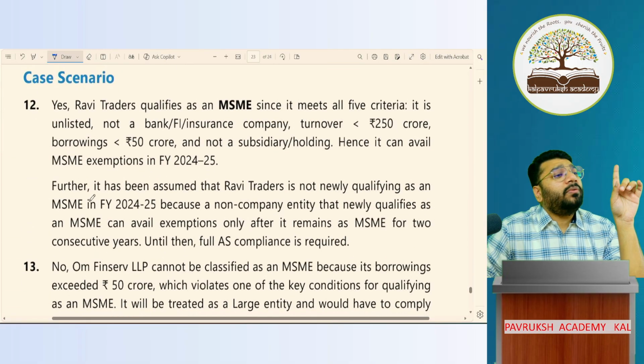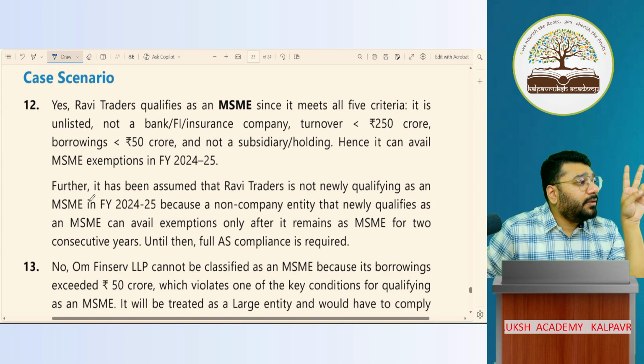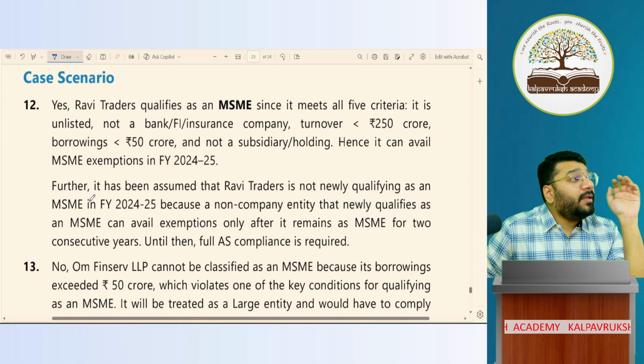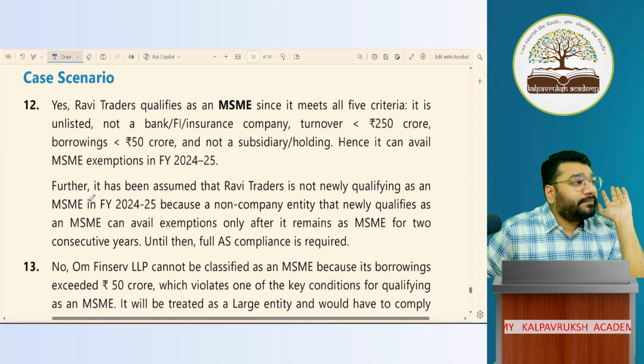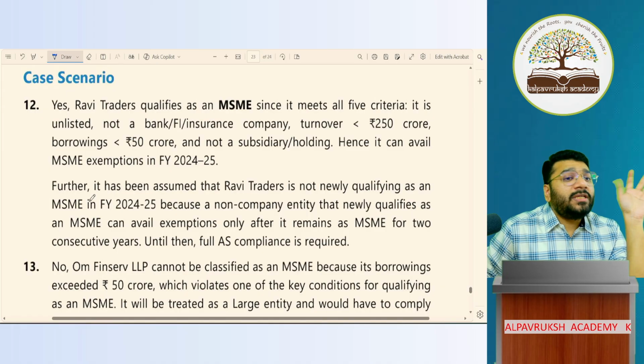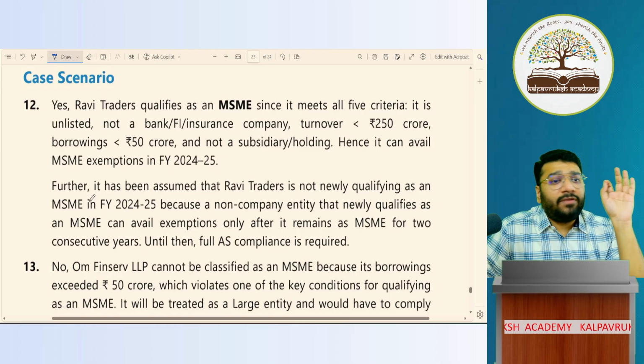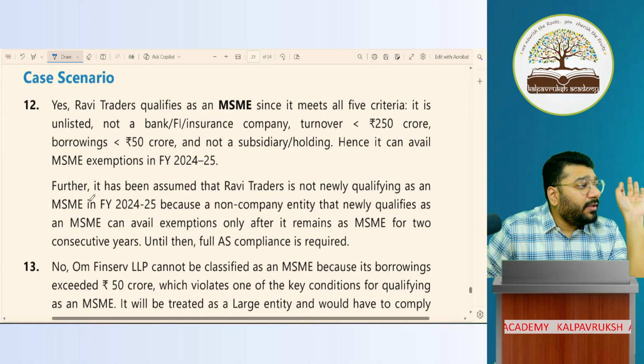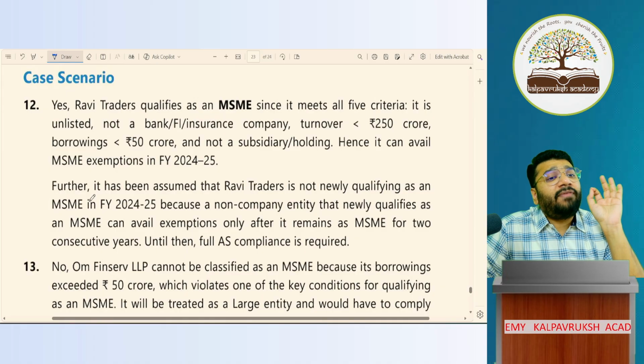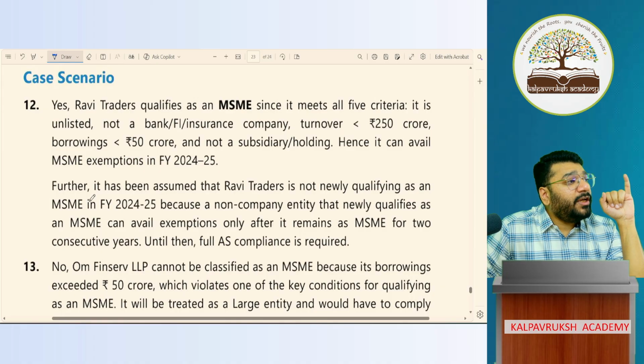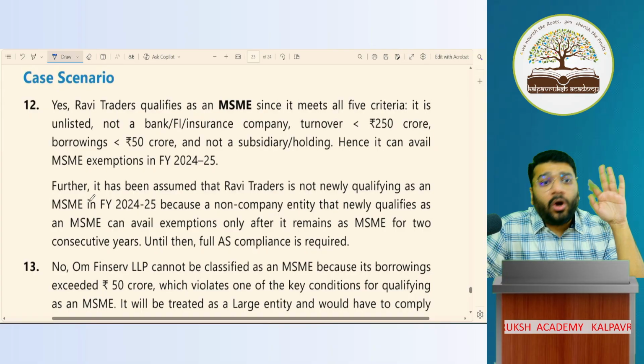It depends. Now, if it is for 1 or 2 marks, you can write the short form and come. If it is coming for 3 or 4 marks, then you have to first list down the provision. What is the provision? For an entity to be qualified as MSME, all the following 5 conditions have to be satisfied. First, it should not be a listed entity or in the process of listing either in India or outside India.